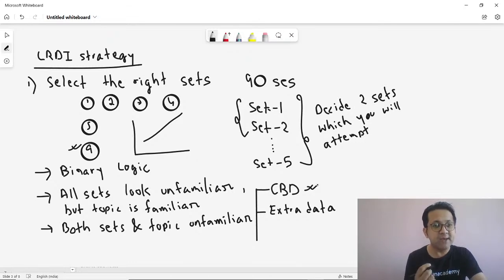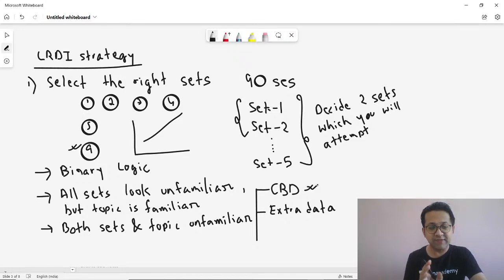But it might be that there was one more alternative arrangement which you did not even bother to look at because you are not very confident in the topic. Hence, do not attempt a set at the start where all the answer options, or probably 75% of the answer options in the set, have a cannot be determined.